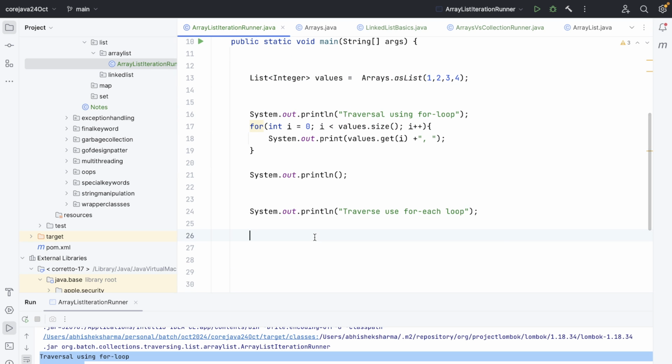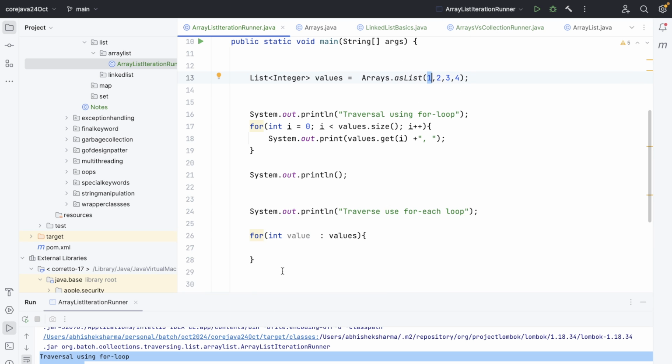So how we can write this is simply that okay, we have the values, and values will keep on passing the value, and which value it can pass, it's an integer array. So integer values it will keep on passing. So how it works: whenever you pass a collection, especially this collection list, the pointer will be at the 1, and it will keep on moving ahead.